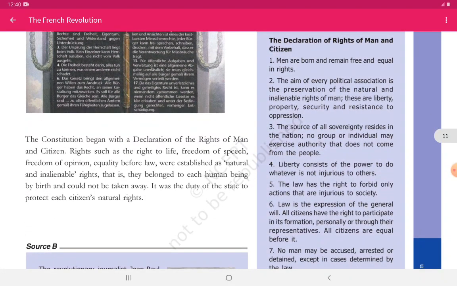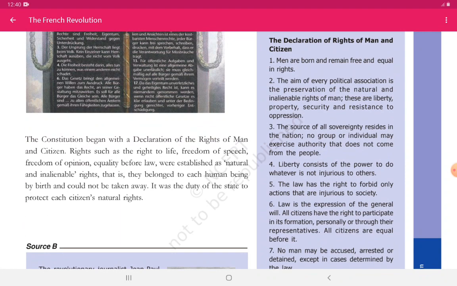The constitution began with the Declaration of Rights of Man and Citizen. Rights such as the right to life, freedom of speech, freedom of opinion, and equality before the law were established as natural and inalienable rights. That is, they belong to each human being by birth and could not be taken away. It was the duty of the state to protect each citizen's natural rights. So these were all the rights.